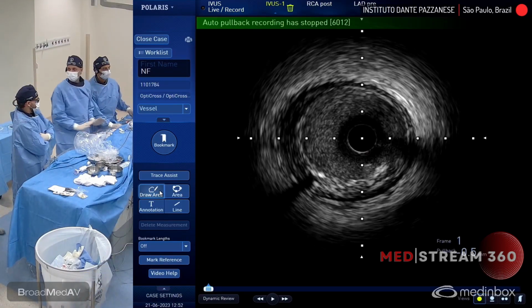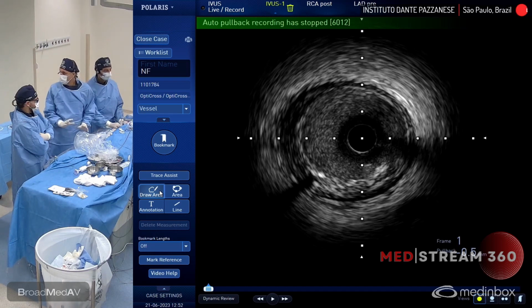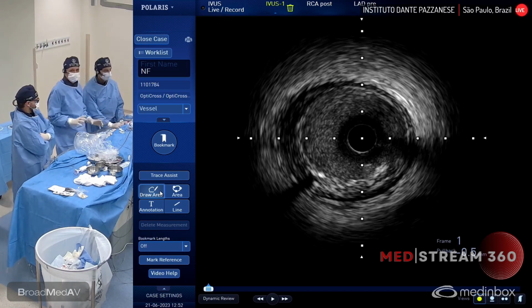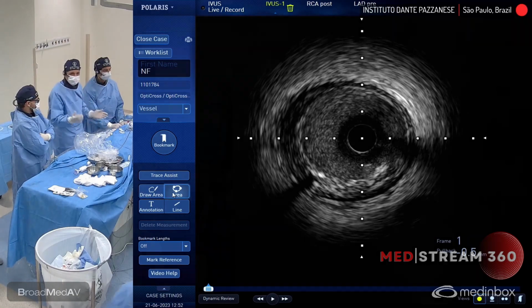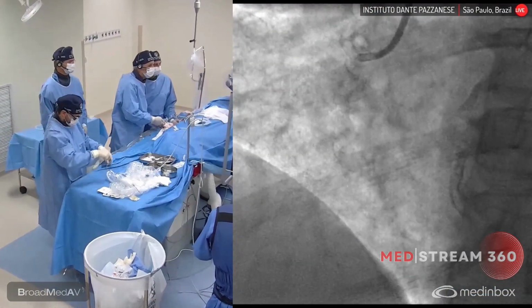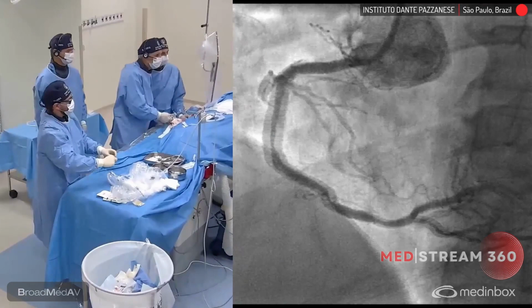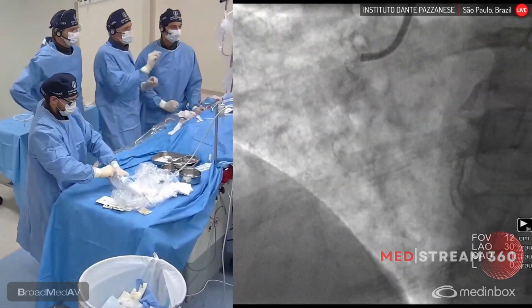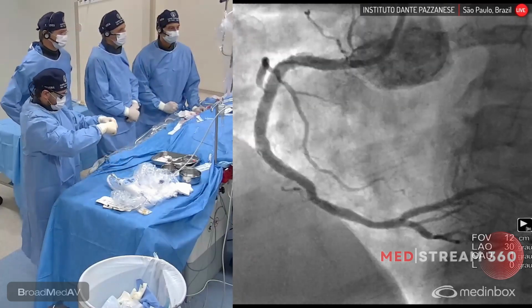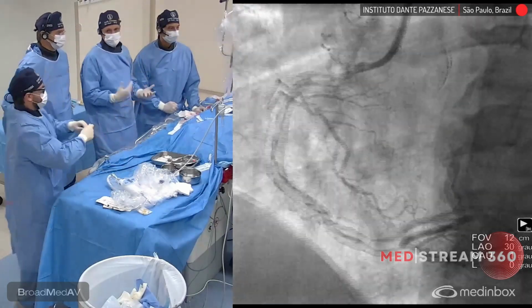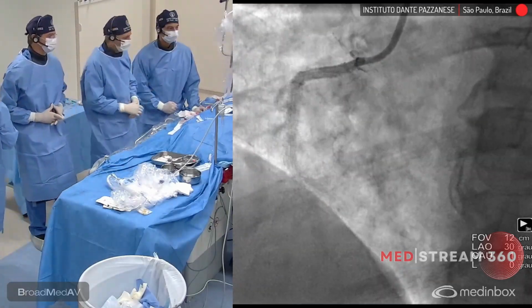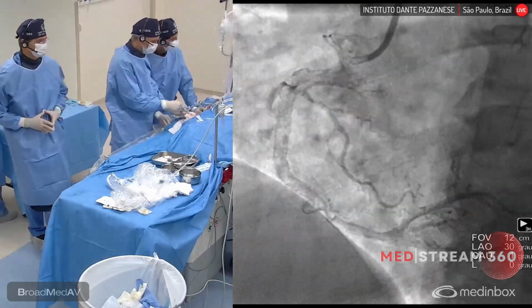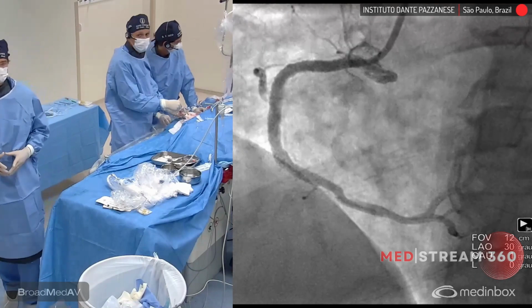So I think we're very satisfied, Fausto, with the result here by IVUS, and we can do a final angio acquisition. Yes. So here we are doing the LAO acquisition. Great, it's a beautiful result. You see here a huge right coronary artery, some dissection behind the struts, because that's normal. That's going to heal. But a huge vessel, very uniform, very good result by IVUS. So we are very happy with this result.